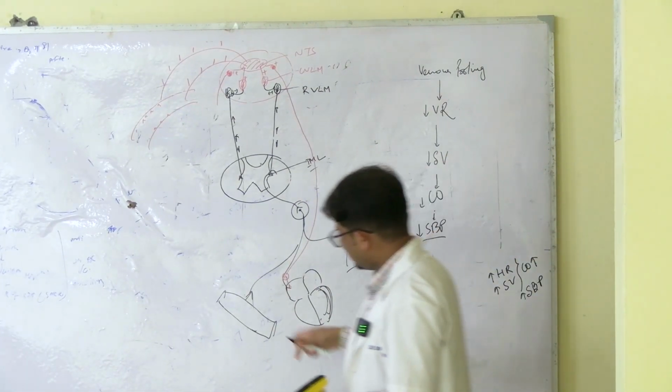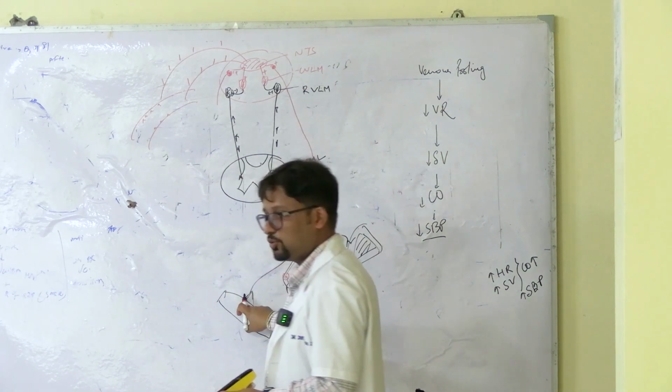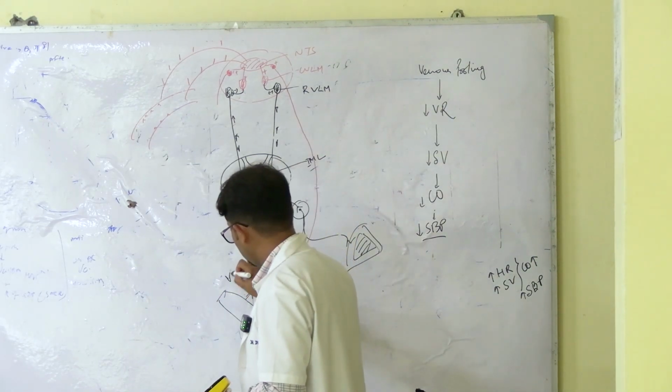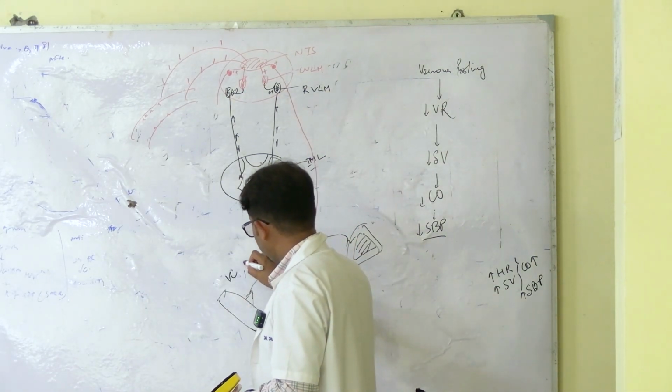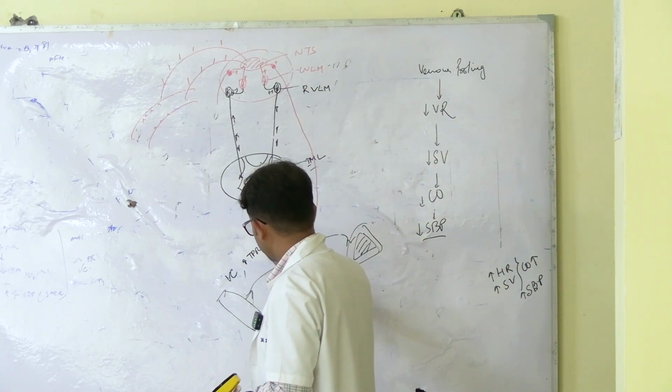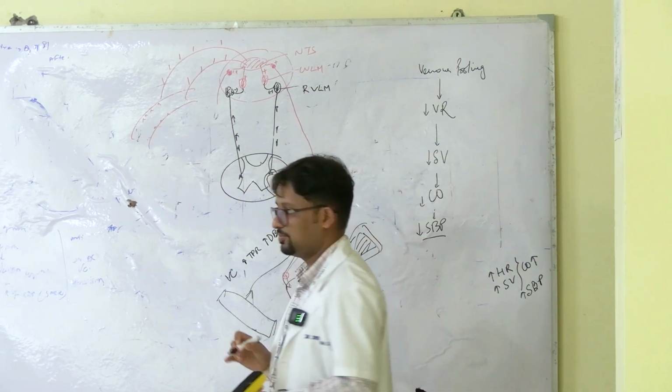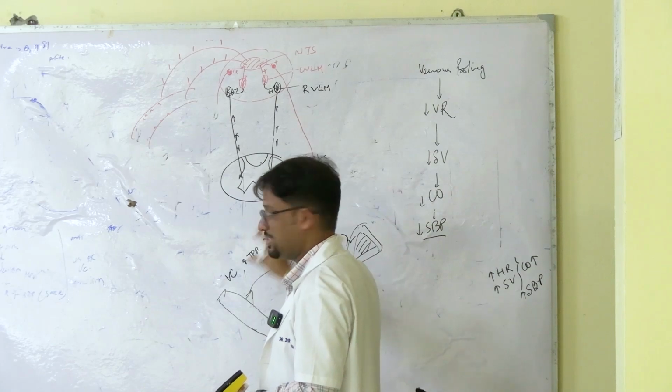What will happen in the blood vessels? The sympathetic tone, whatever it was, will increase. So there is vasoconstriction. Total peripheral resistance will increase. So diastolic BP will also slightly increase. Fine. This is what is expected.